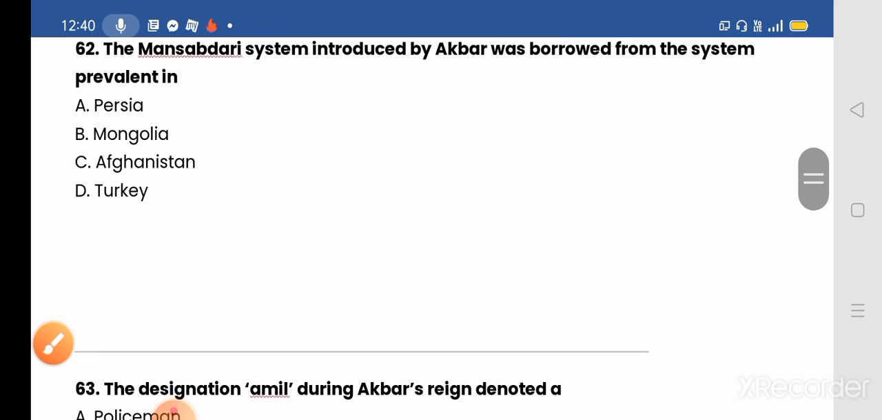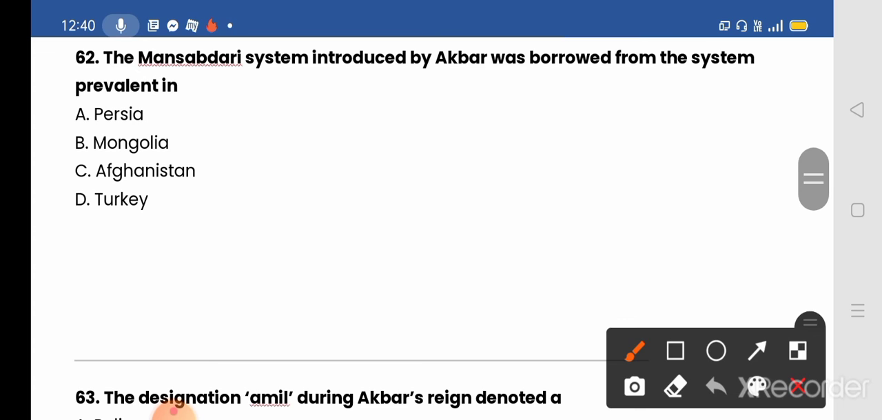62. The Mansabdari system introduced by Akbar was borrowed from the system prevalent in Mongolia. Option B will be the correct answer. Mansabdar implies the generic term of the military kind grading of all royal functionaries of the Mughal Empire. The Mansabdari system introduced by Akbar was borrowed from the system followed by Mongolia. Okay, so option B will be the correct answer.